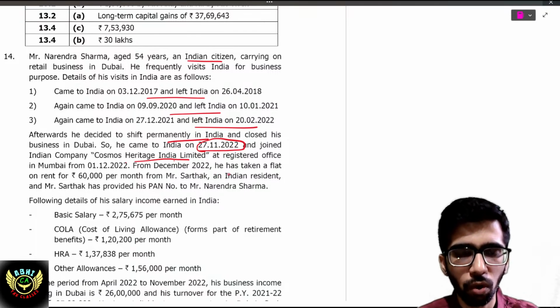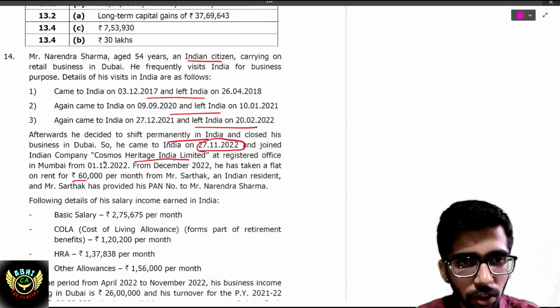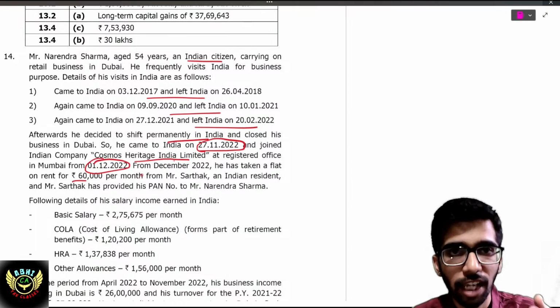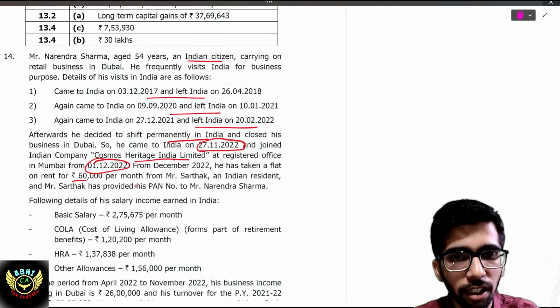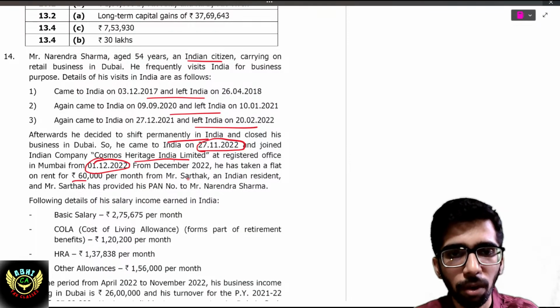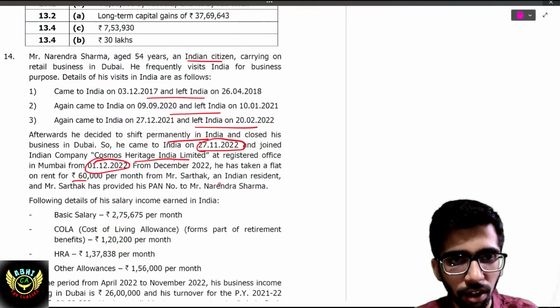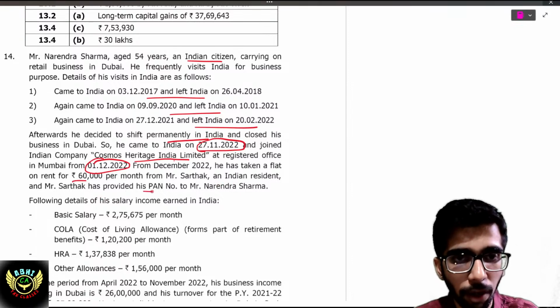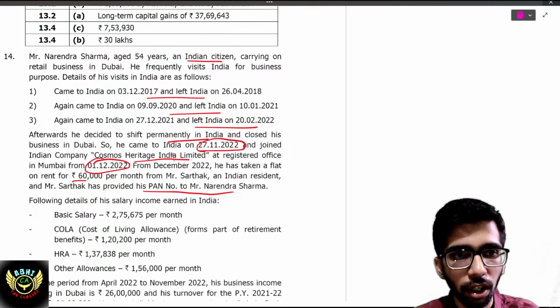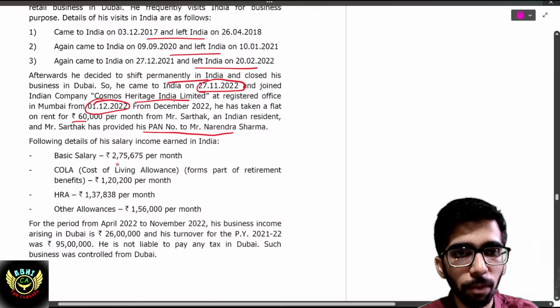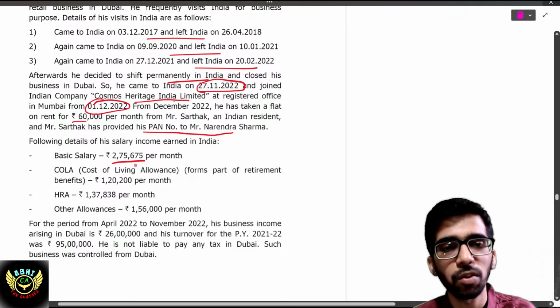From December 2022, he has taken a flat on rent, and from 1/12/2022 he is employed in that company. He has taken a flat at 60,000 per month. It is more than 50,000, so 194-IB will be applicable, I think. An Indian citizen has provided a PAN. He joined the Indian business, and his basic salary is 2,75,675 per month.